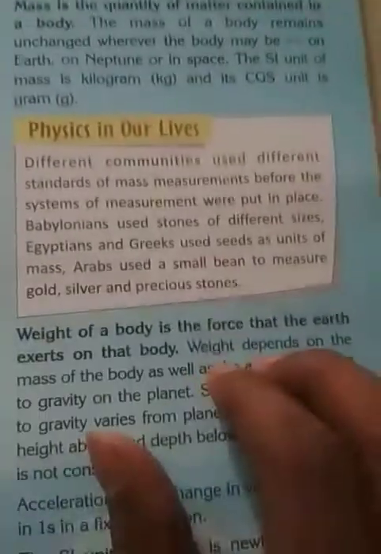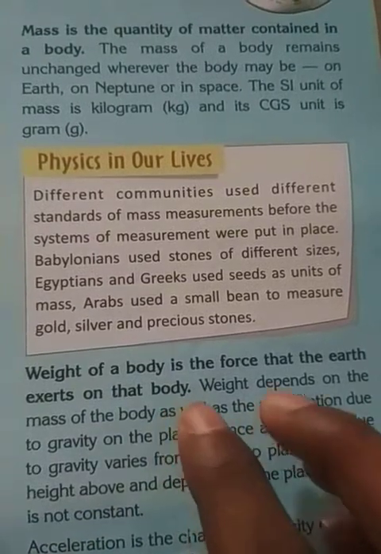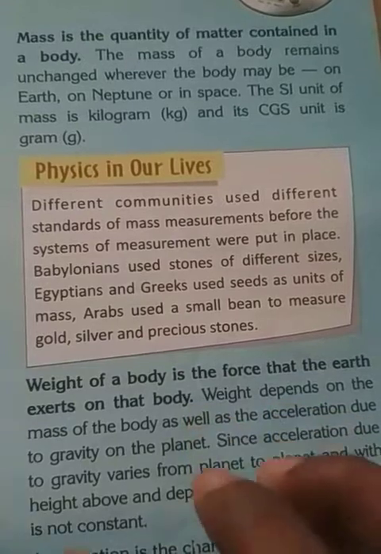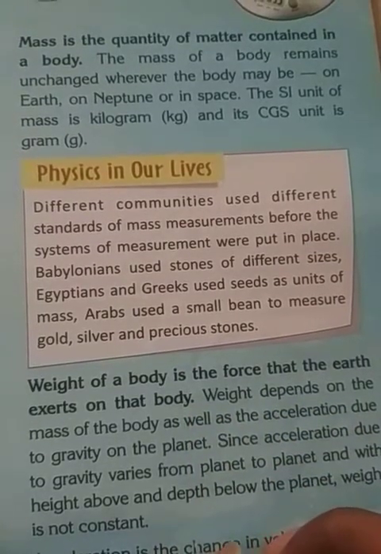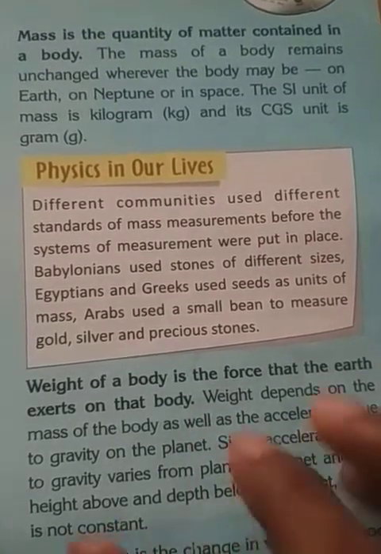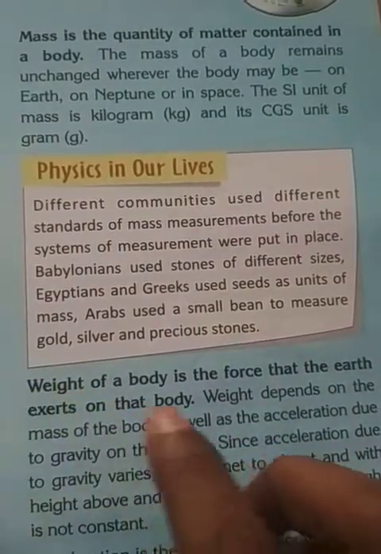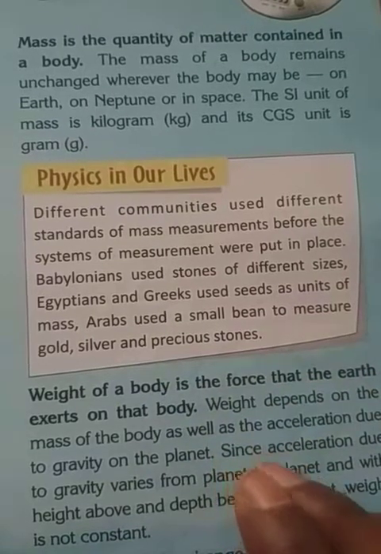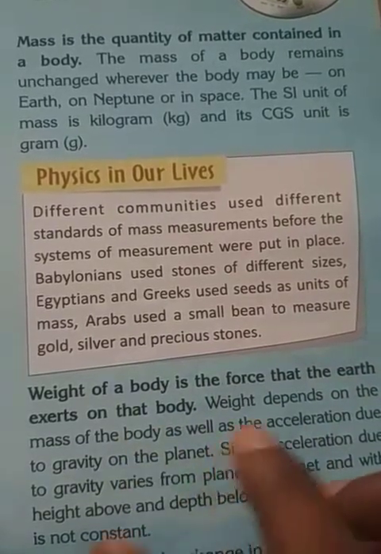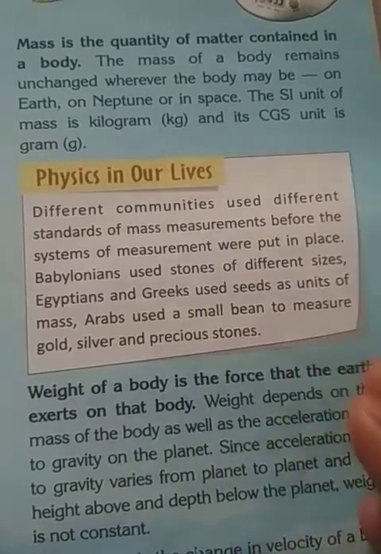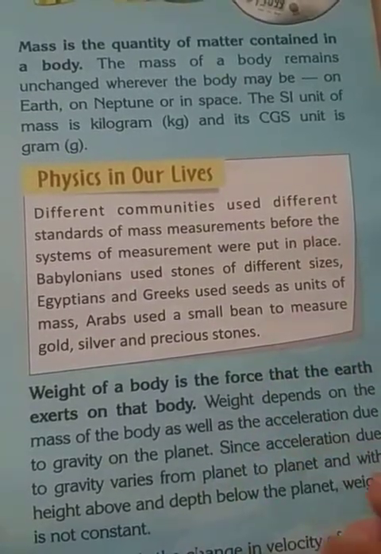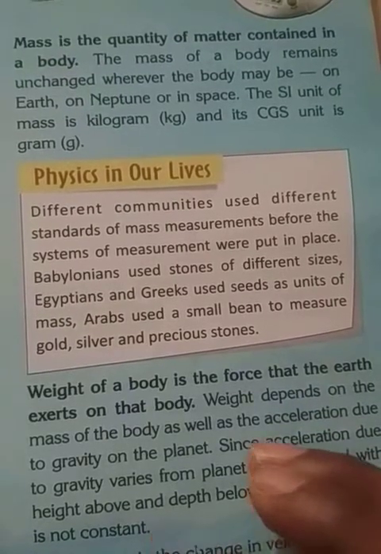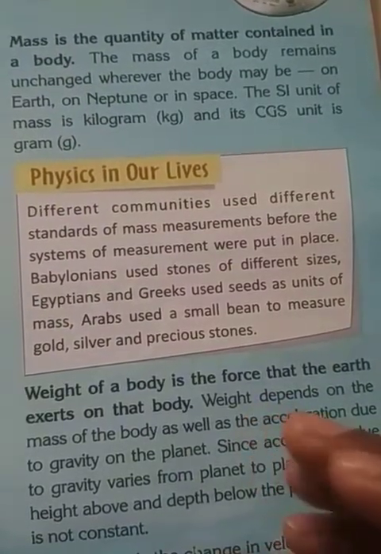Okay, next topic is weight. Weight means the force by which the earth pulls the body towards its center. And it is variable from place to place. The pull of earth and the pull of moon are different, and the pull of earth also depends on the height. If you change the height, the force by which the earth pulls the body will change. That means weight changes from place to place.